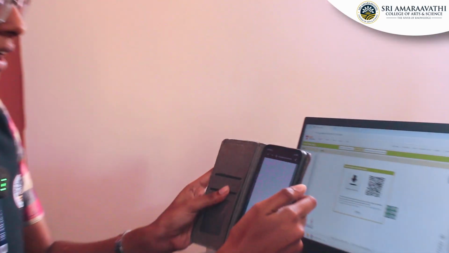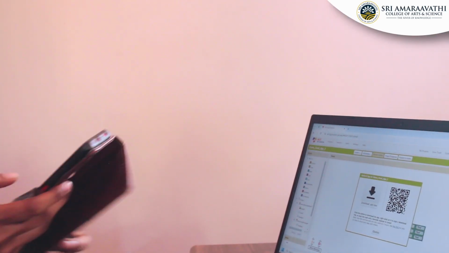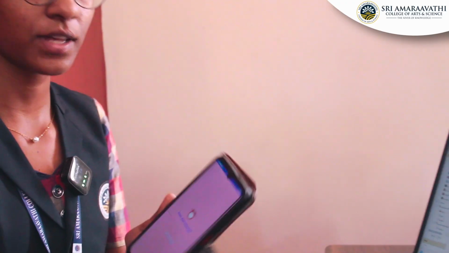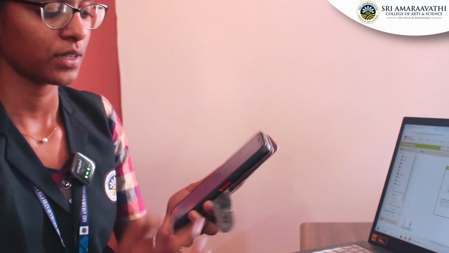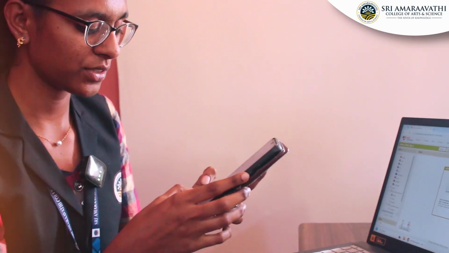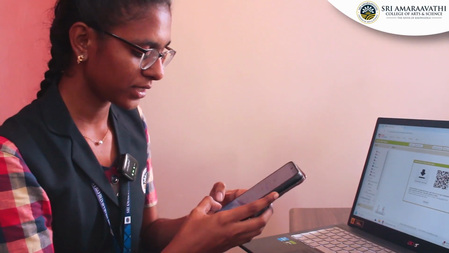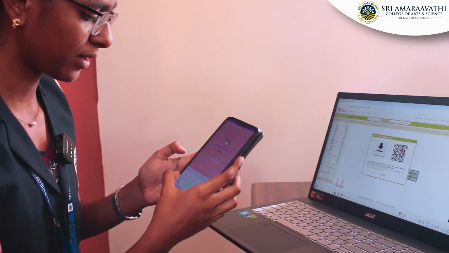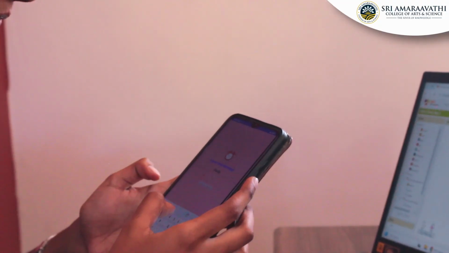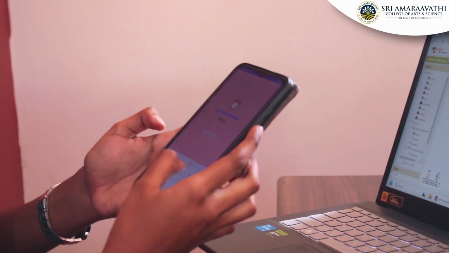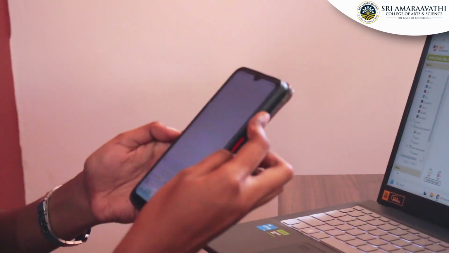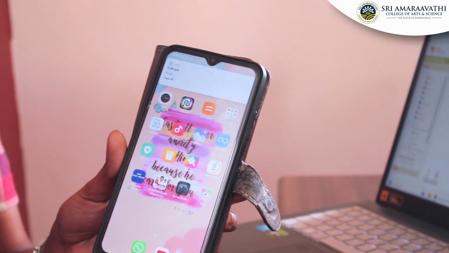Next, we scan this barcode with our mobile phone. After scanning, the app will download on my mobile. This is how my app looks. In this app, I enter an alert message, set the time, and set the alarm. And it works perfectly.